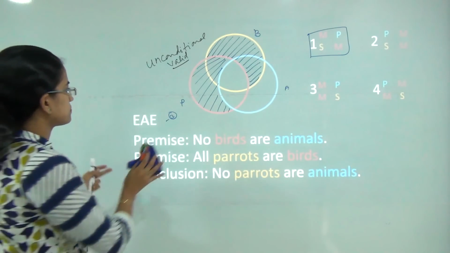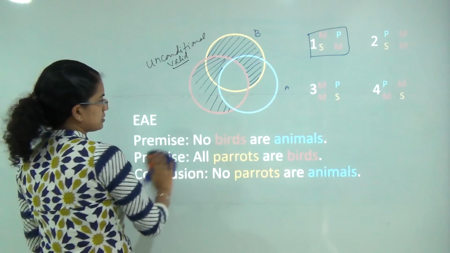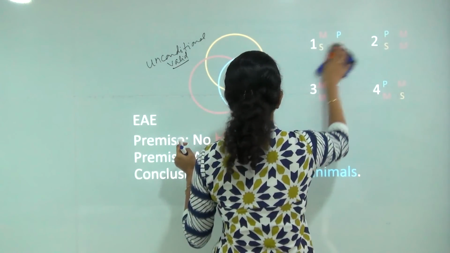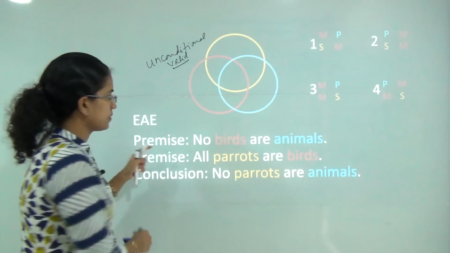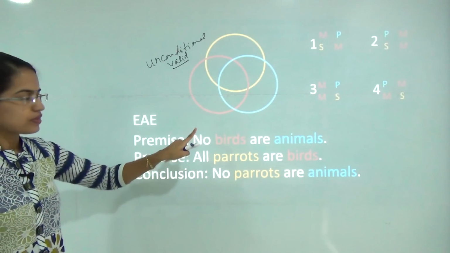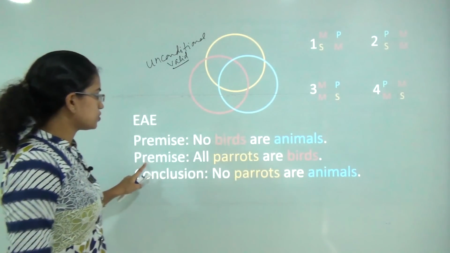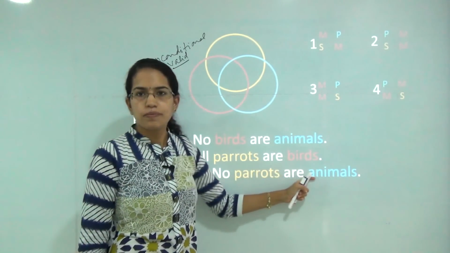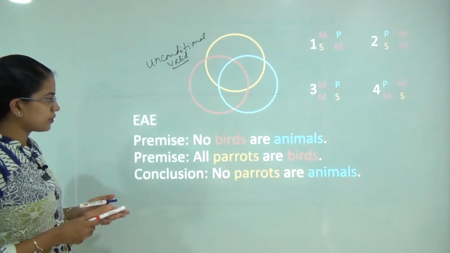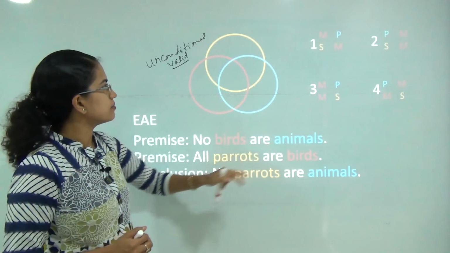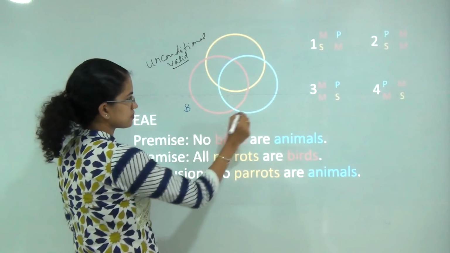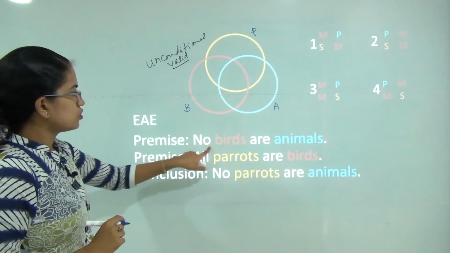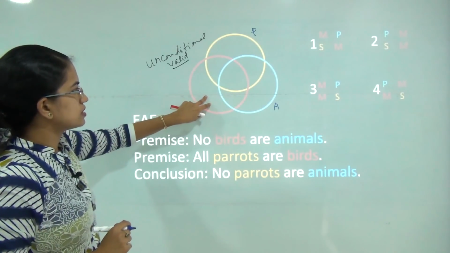The next question is a kind of EAE case. E means negative statement with universal truth. So negative statement with universal truth, what does this mean? I have premise 1 which says no birds are animals, premise 2 which says all parrots are birds, based on which I am trying to draw a conclusion, no parrots are animals. So what I am trying to do here is, no birds are animals. So I have this as birds, this is animals, and this is parrots. So none of the birds are animals.